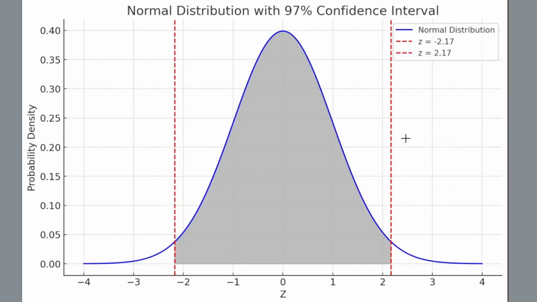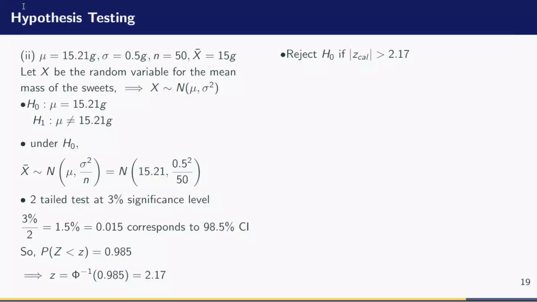So we reject H0 when the Z value is less than negative 2.17 or the Z value is greater than 2.17. So mathematically, it can be written as the absolute value of Z is greater than 2.17. It carries both information.